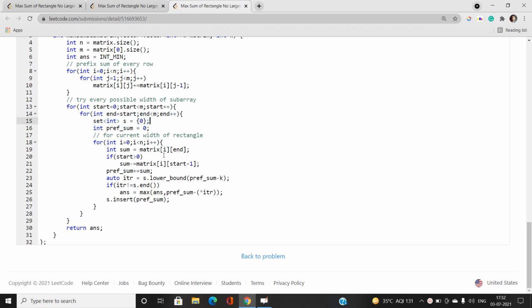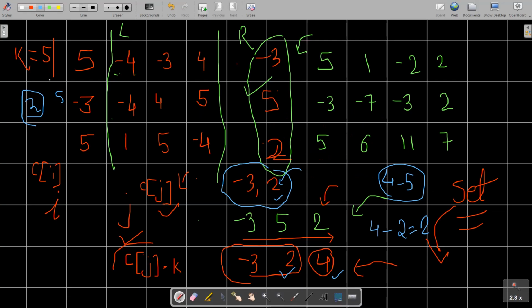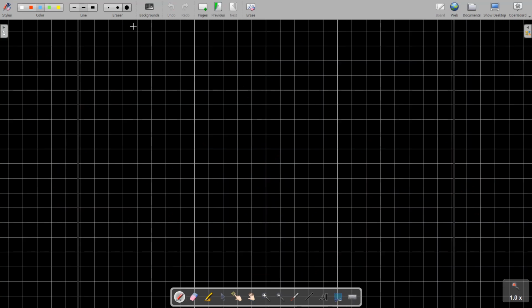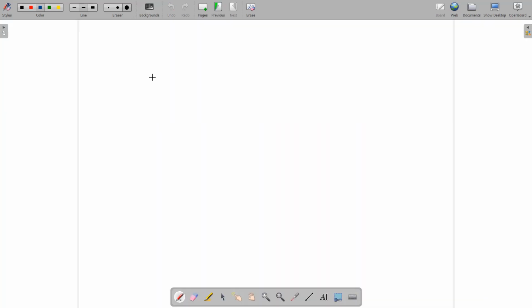Now my prefix sum is 0, and note that I have to push the default value because sometimes we have to find the sum of elements. Okay, let me also change the background first. Suppose we need to find the sum elements and the prefix sum is coming like 0, 2 and let's say 4, and this is the cumulative sum. So I need to find the lower bound of 4 minus k in the set, and suppose k is also 4.